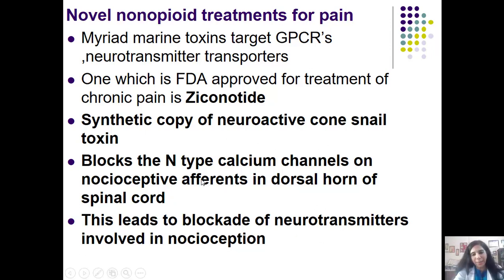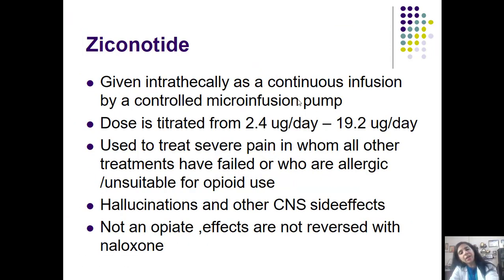It blocks the N-type calcium channels on the nociceptive afferents in the dorsal horn of the spinal cord, and what it does is lead to blockade of the neurotransmitters involved in nociception. The drug name is ziconotide, which is the latest to be approved by FDA. It is given by the intraspinal route as a continuous infusion by a controlled microinfusion pump. The dose is begun from 2.4 microgram per day, increased in increments of 2.4 microgram per day up to a maximum of 19.2 micrograms per day.